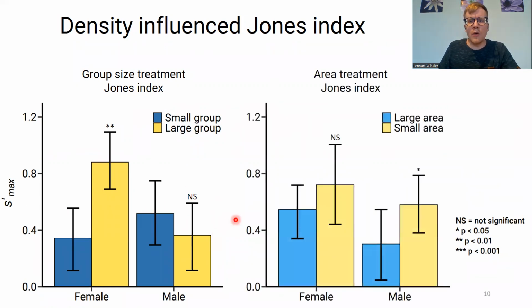And if we look at our area treatment, again, we see that for females now we don't find an effect. So with an increase in density by decreasing the size of the mating arenas, we don't find an increase in sexual selection in females, but we find a significant increase in males, with stronger sexual selection in the smaller arenas, so with increased density.